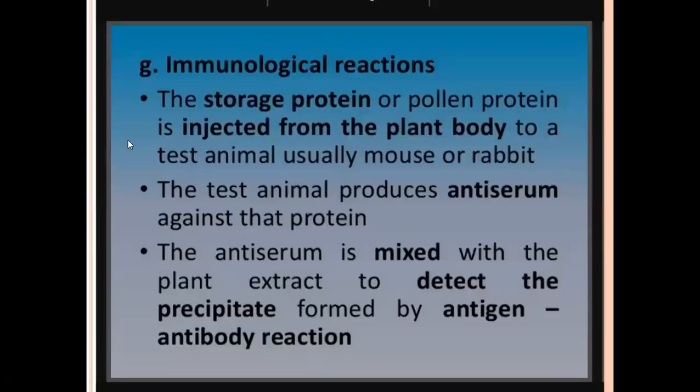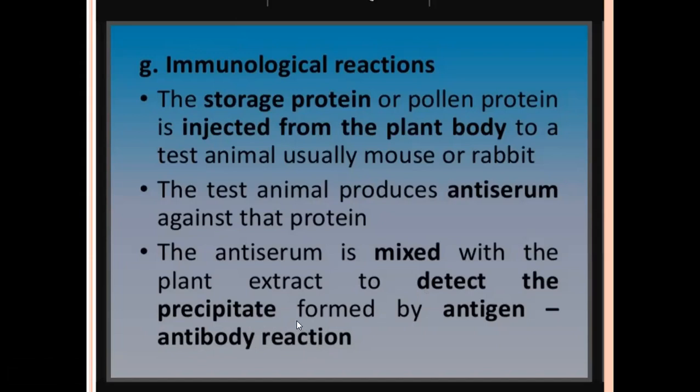The next one, immunological reactions. Storage protein or pollen protein from the plant body is injected into a test animal, usually a mouse or rabbit. The test animal produces anti-serum against the protein. The anti-serum is mixed with the plant extract to detect the precipitate formed by the antigen-antibody reaction.